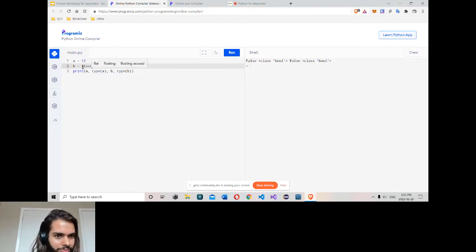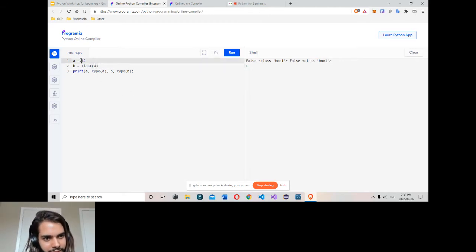So to convert an integer value to float, simply write the constructor, float, and pass the value. I will run. So a is defined as an integer. B has a decimal, so it's a float. This way you can convert integer to float.